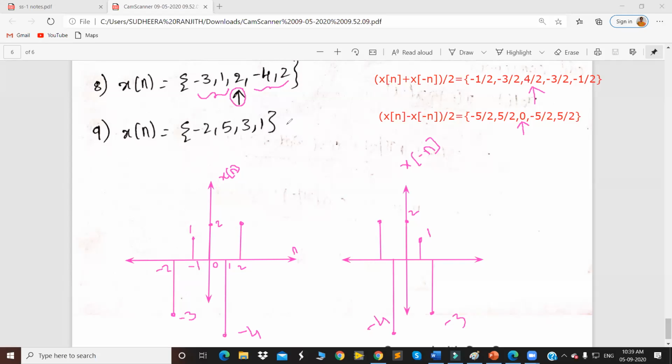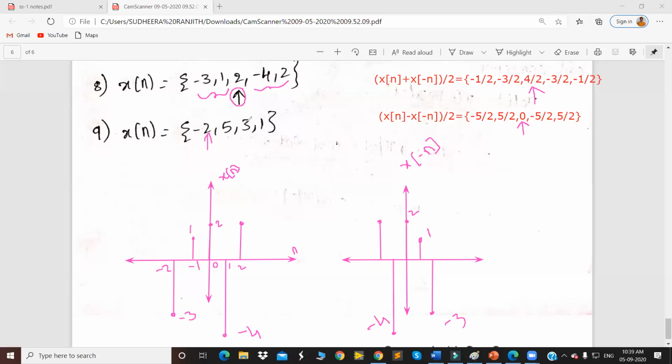If the arrow is not specified, then which sample should we consider as the origin sample by default? See, if the arrow is not specified, by default we should consider the first sample as the origin sample.